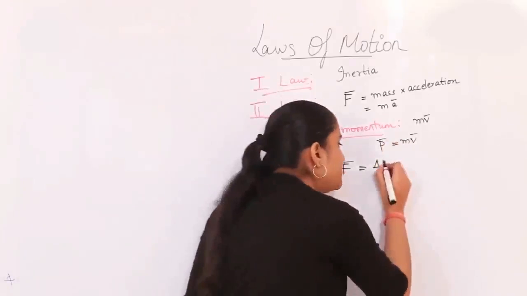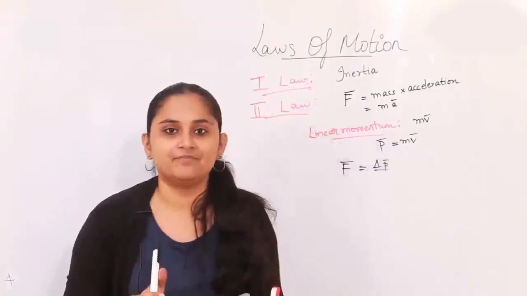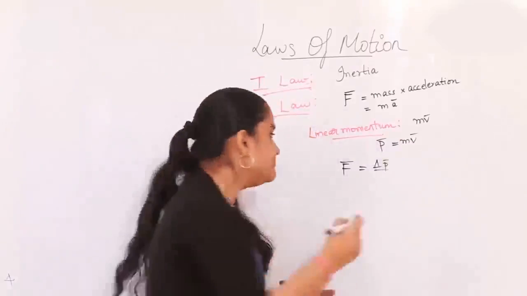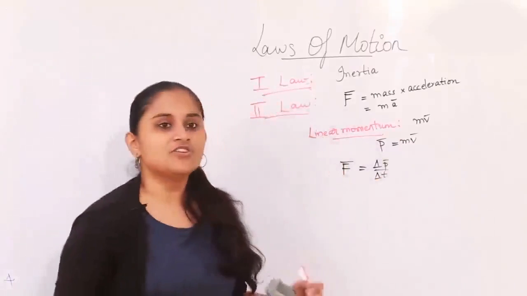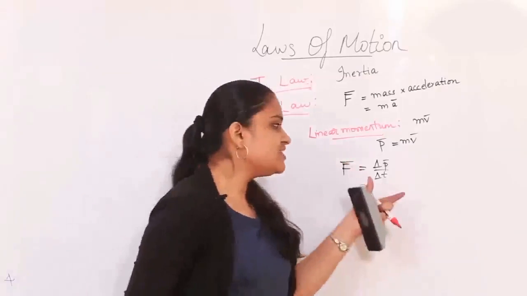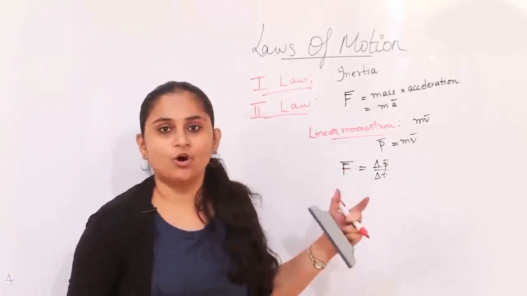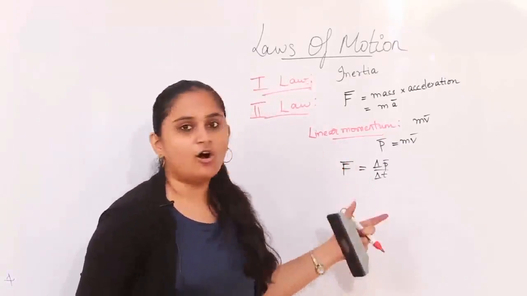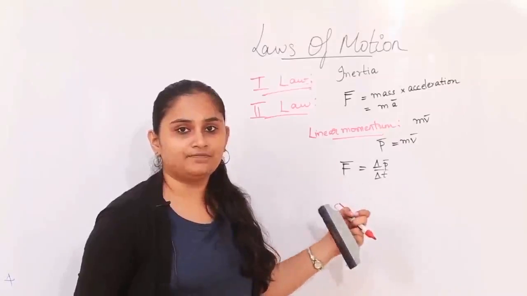So a change in P, and then the time interval in which this motion happened is the change in time, represented by delta t. So in this change in time, how is my momentum changing? This is another way of talking about Newton's second law.